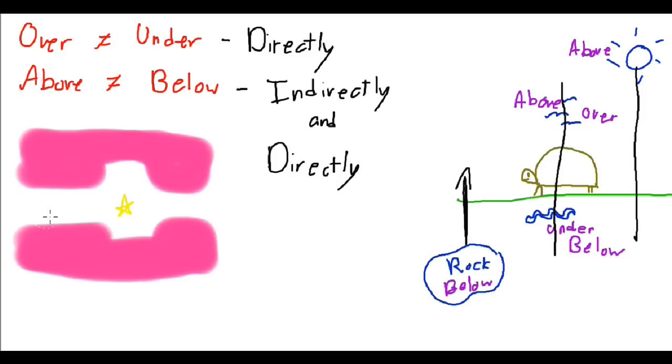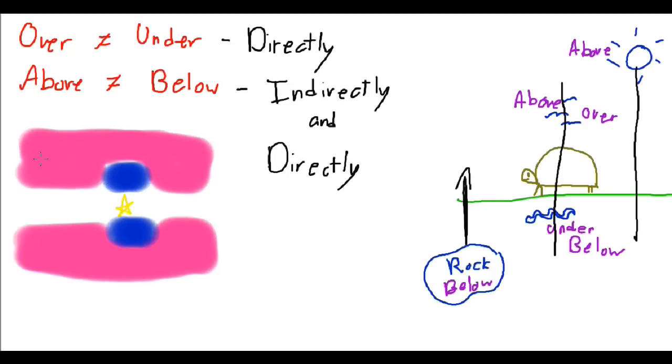And then maybe in here we have this, something like that. Alright, so how are those related? How are those similar? If you look at the color blue, or let's look at the color pink, I guess. Let's do that first. So if we look at the color pink, what do you think the pink is in relation to the star? Do you think it's over and under, or above or below?